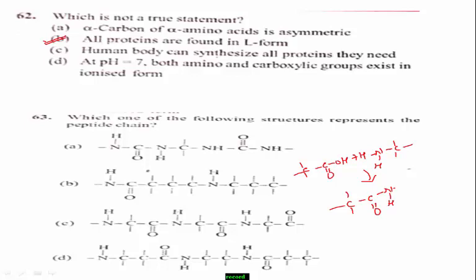Here I write C N H with the elimination of the water molecule. This one is called a peptide bond. Now observe the given option structures. Which one is the right one?